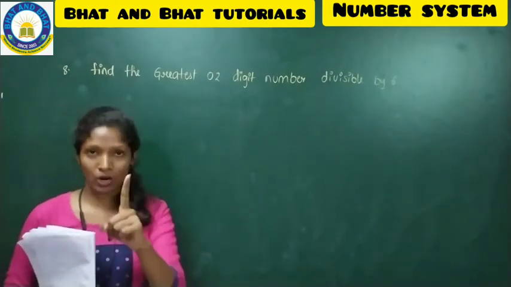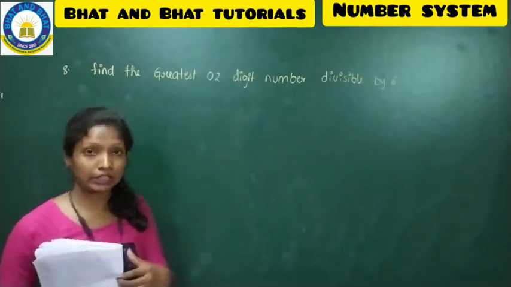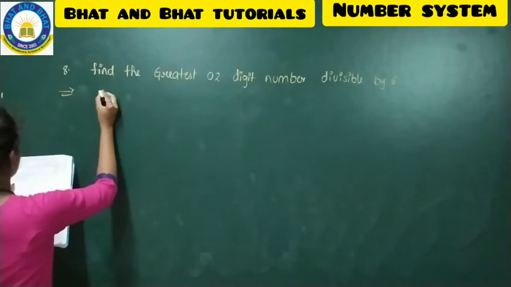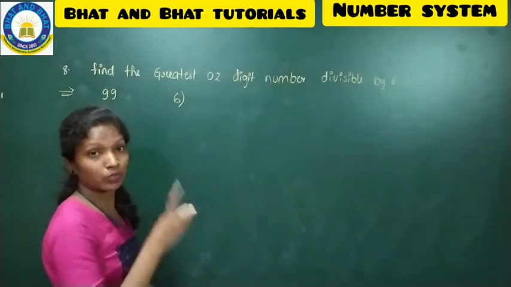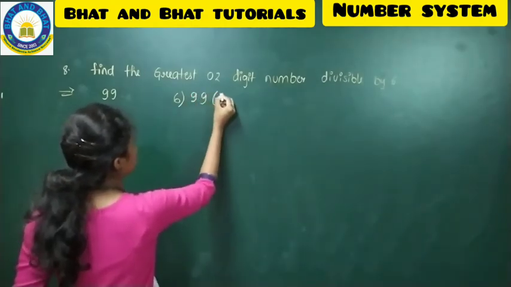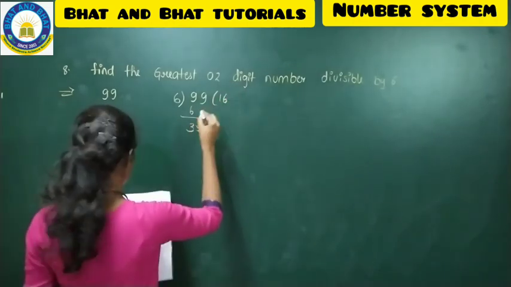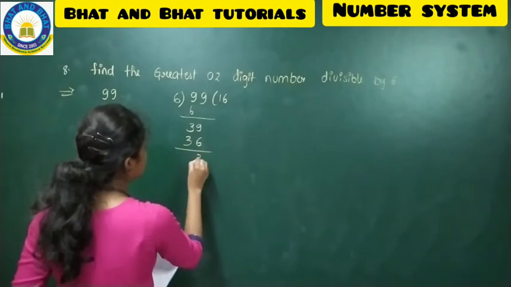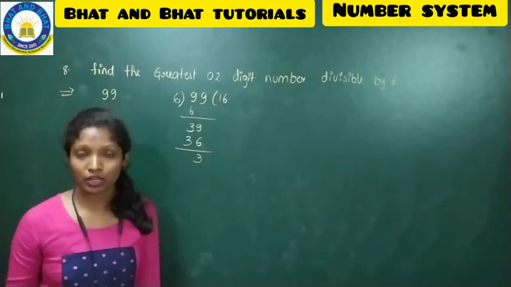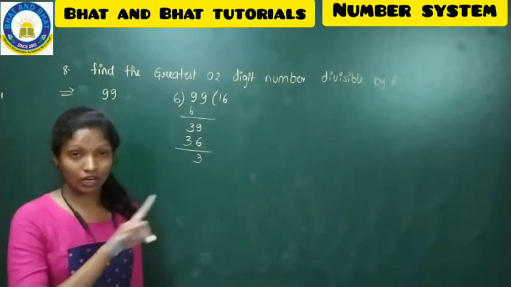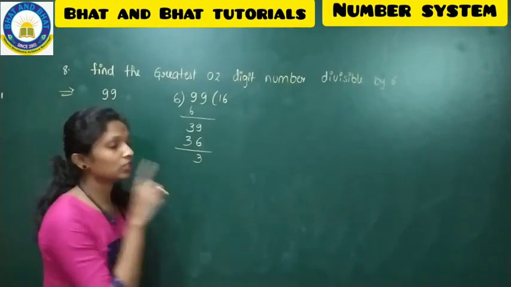As we all know, the greatest 1-digit number is 9, and the greatest 2-digit number is 99. So the solution is 99. We have to divide that by 6 and see whether it is divisible or not. 6 ones are 6, 7, 8, 9, 3 is the remainder. Bring down 9, 6 sixes are 36, and 3 is the remainder. So here we have got a remainder. You can ask whether we can put a decimal point and continue. Yes, you can, but here we can't, because it should be exactly divisible as they are asking in the question, and this one is not.